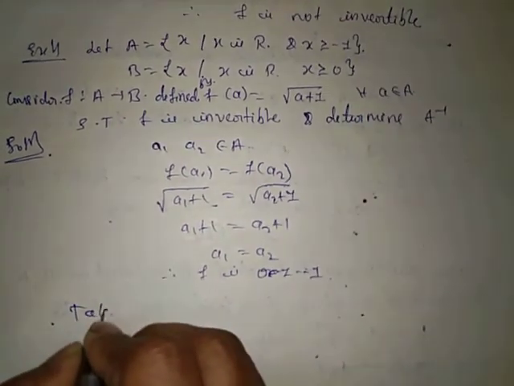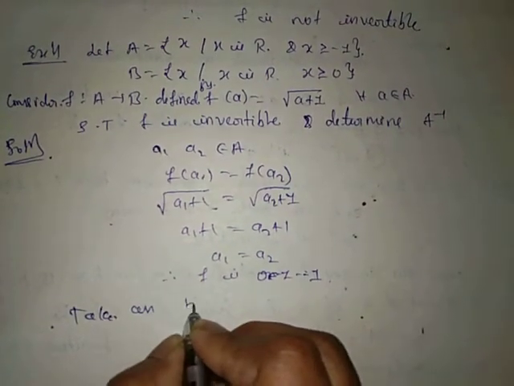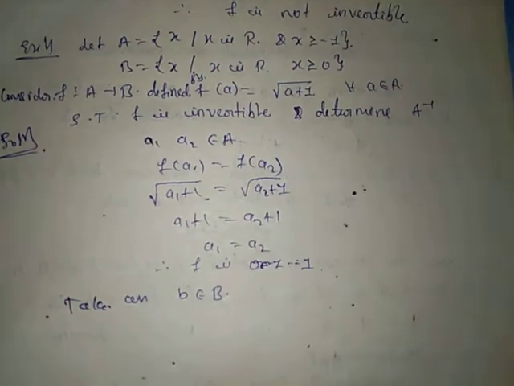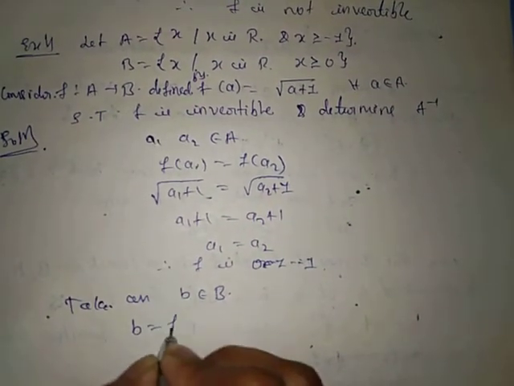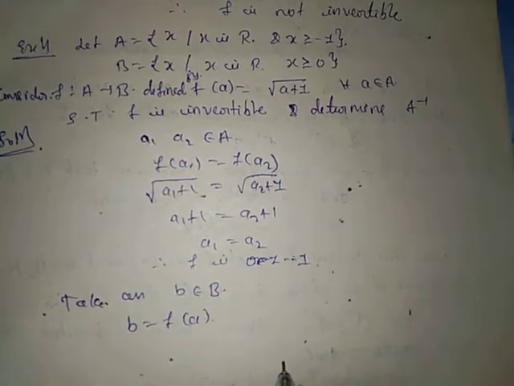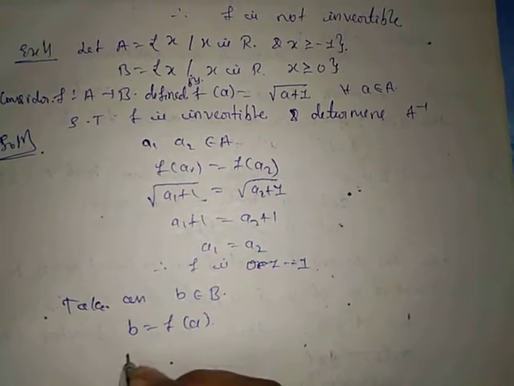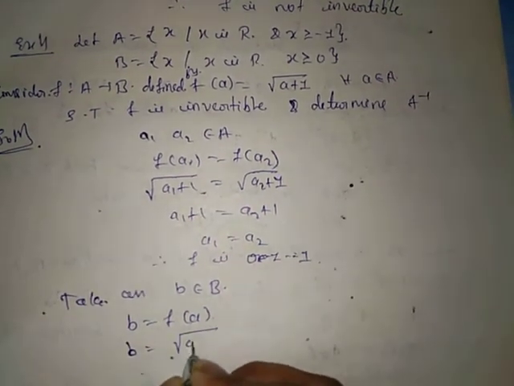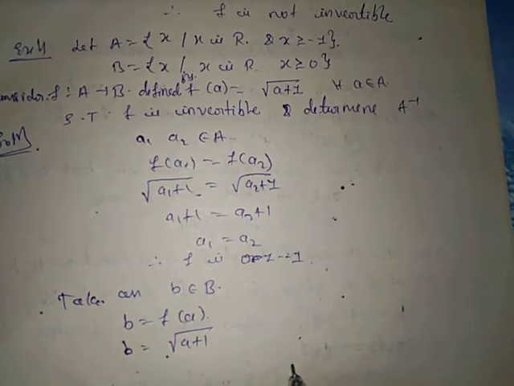Now take an element b belongs to B. Then b equal to f of a implies b equal to square root of a plus 1.